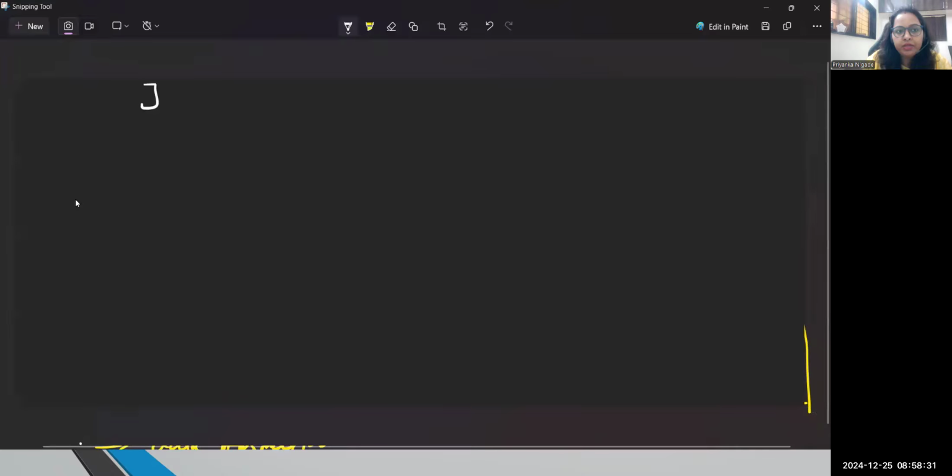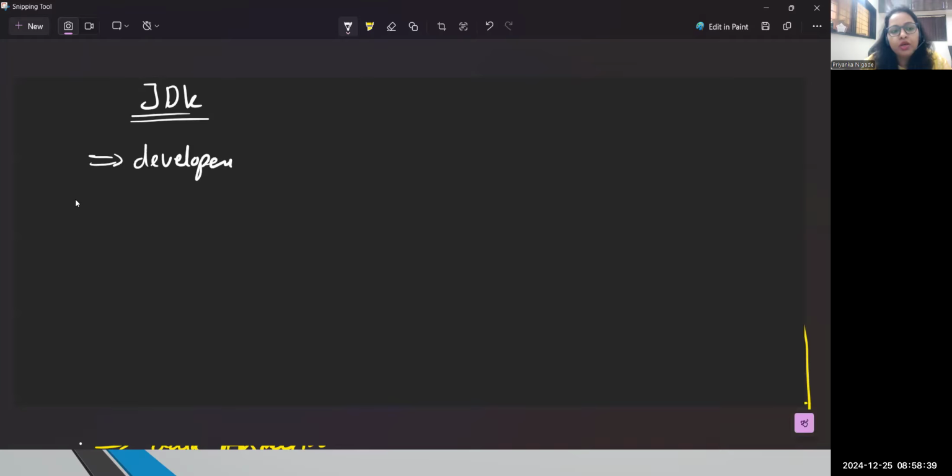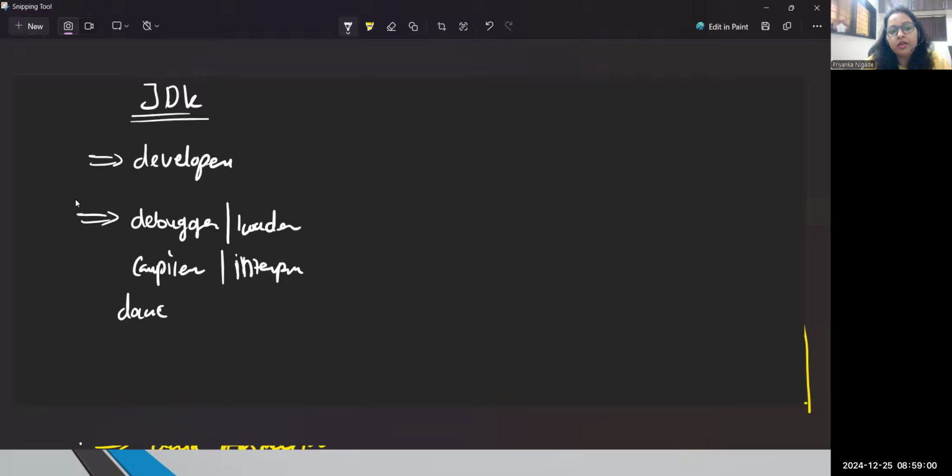So the Java Development Kit, JDK, is used by the developer. A developer needs the JDK to develop the code. So all the development process means debugger, then I will say loader, linker. In fact, we have the compiler, and we have the interpreter. Even the document generator, right? Everything you will get, and jar files, archiver files also we are able to develop. So everything you will get once you have a JDK.